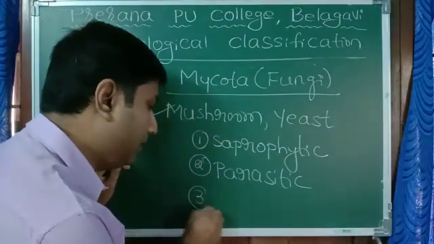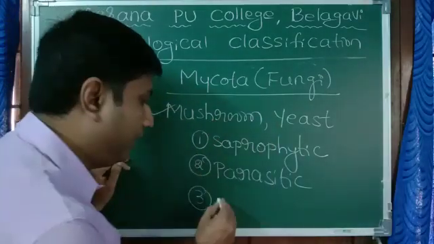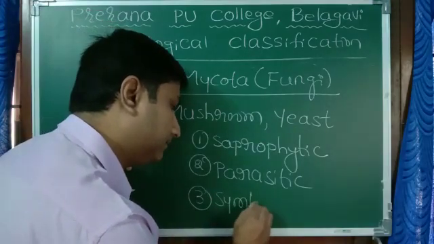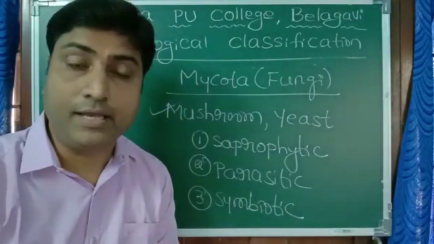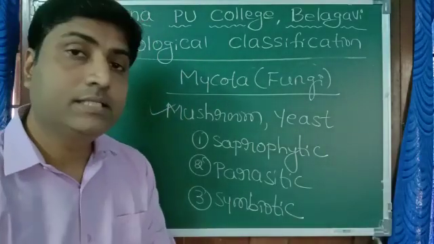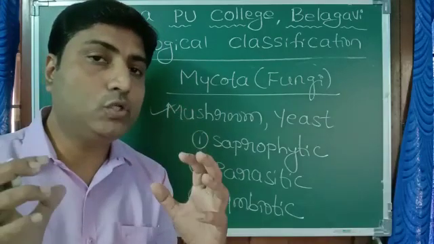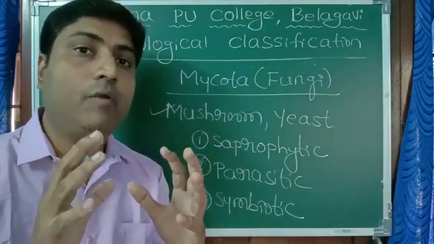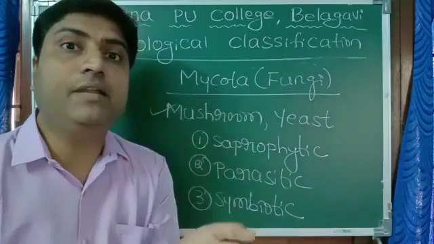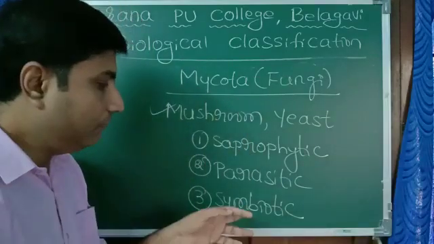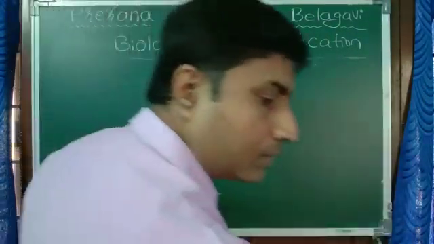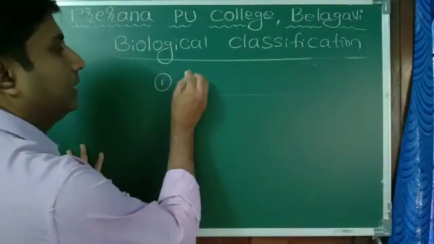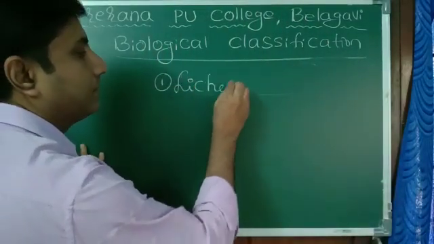Third one, some of them are symbiotic fungi. It's very interesting. What do you mean by symbiotic fungi? Symbiosis means an association of two organisms where both of them are mutually benefited without harming the other. Which is an example for symbiotic association in fungi? I can give two examples. One is lichens.